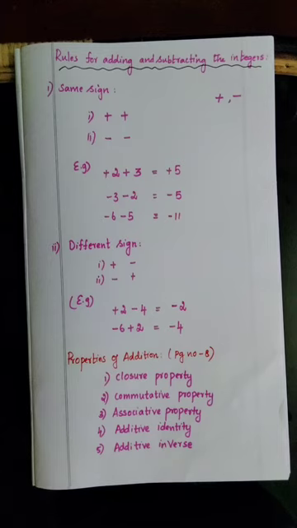The first one, closure property. Second one, commutative property. Third one, associative property. Fourth one, additive identity. And the last one is additive inverse. One by one we are going to see.